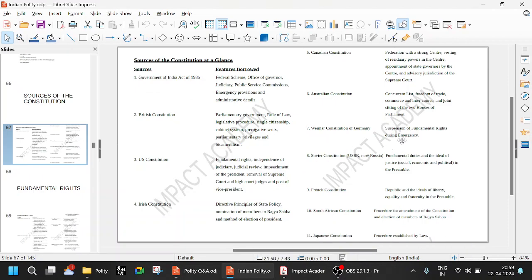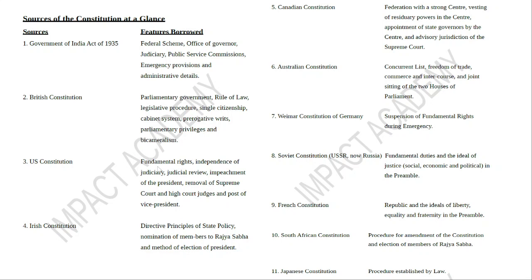So, if you look at this American Constitution, from the US Constitution, we have borrowed fundamental rights, independence of judiciary, judicial review, impeachment of president, removal of Supreme Court and High Court judges, and post of vice president. The prerogative writs we have taken from British. We have taken writ jurisdiction from British, right? And these are the other important things. So from the US we have taken these things, and writ jurisdiction is from the British.